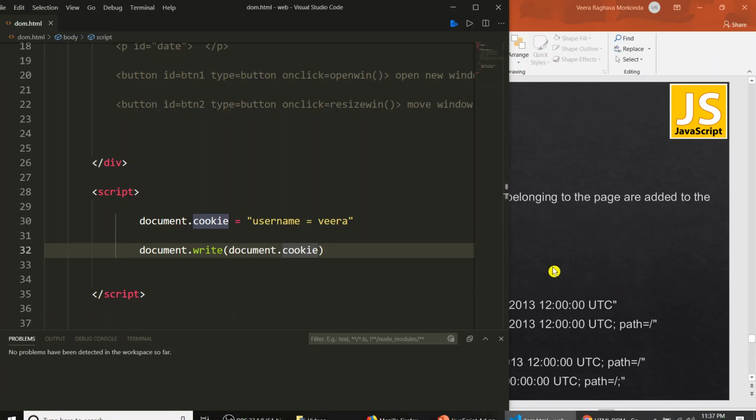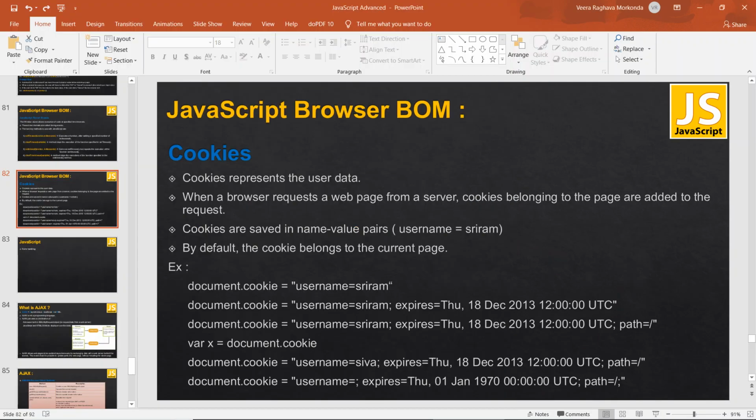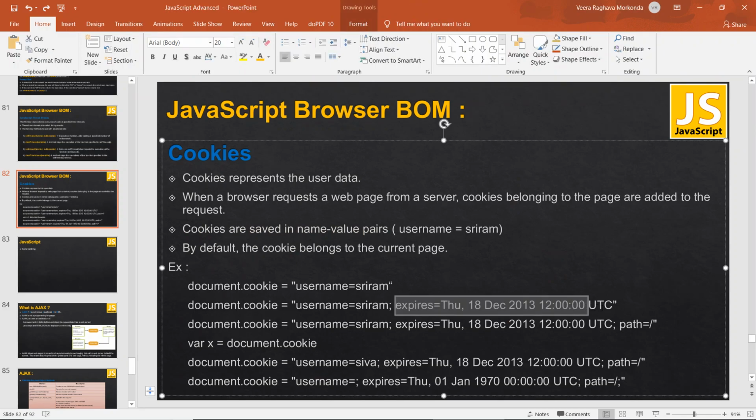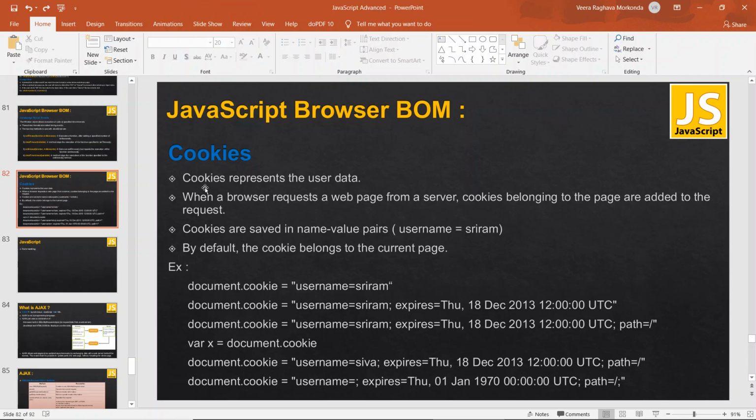Friends, this is the concept of cookies. And if I give expires is equal to so and so date, then up to that date and time it will stay. That means your name value pairs will be actively placed inside the cookie up to this specified time. You can give some 365 days also, so it will stay. So that is the concept of cookies.